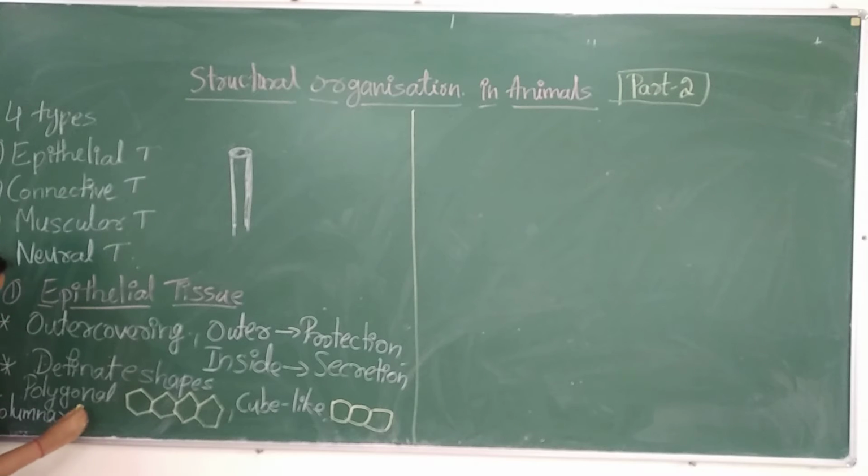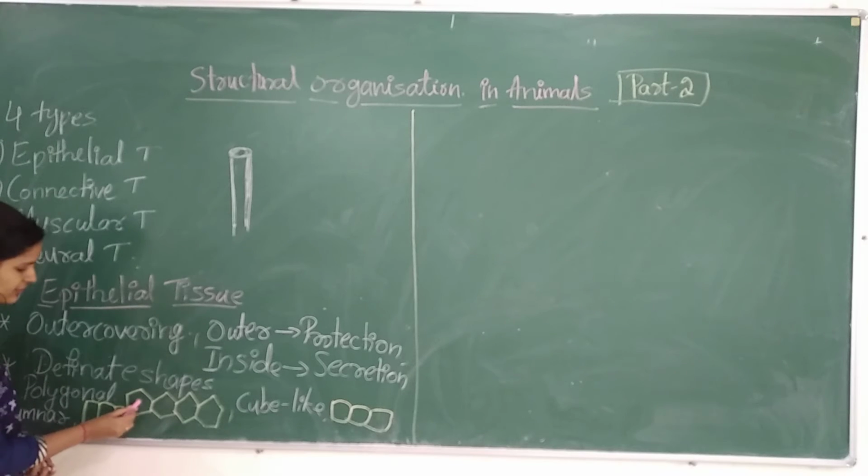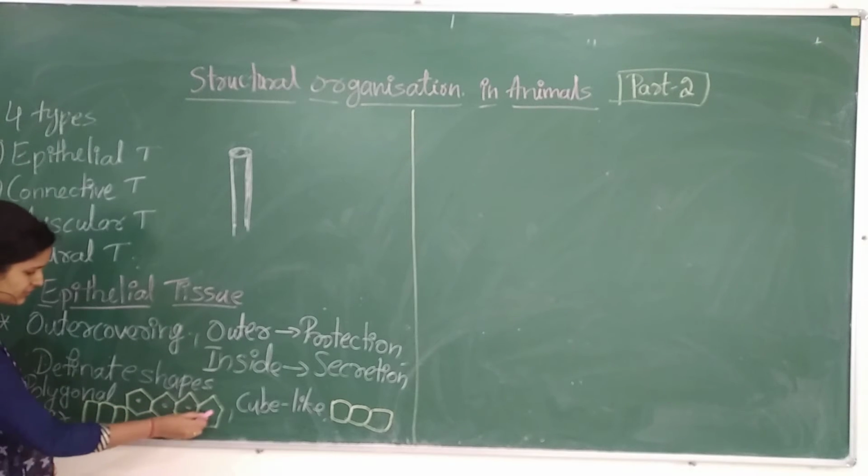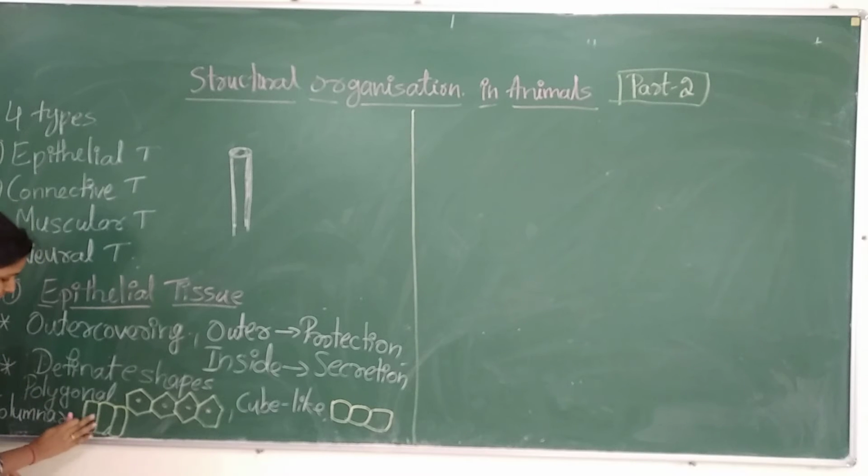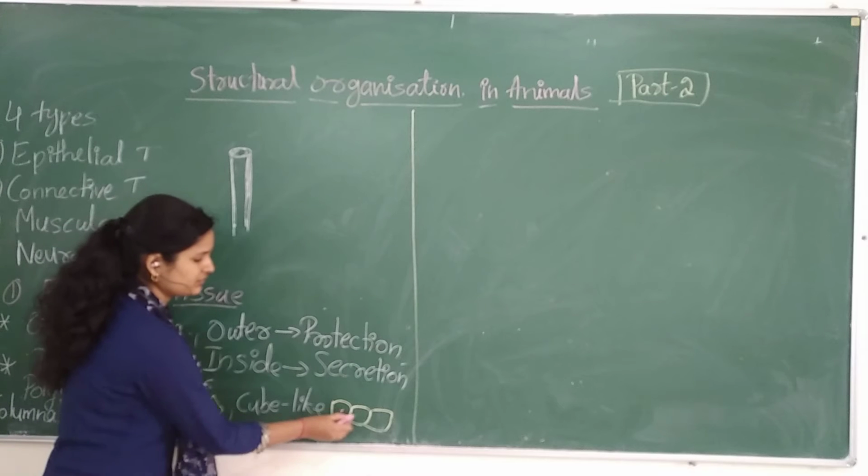The structure will look like a column, this kind of column-like appearance will be there. The nucleus anyhow will be prominent, the nucleus will be present. Understood?